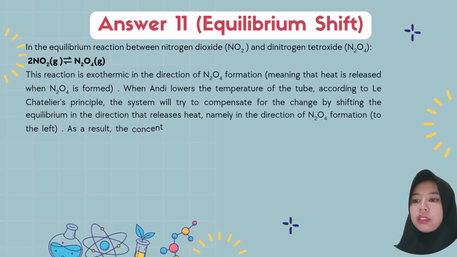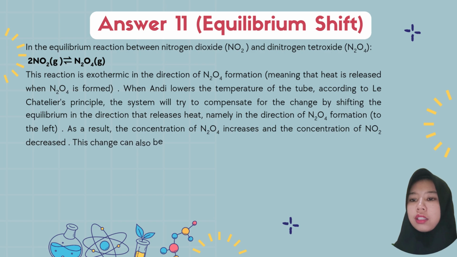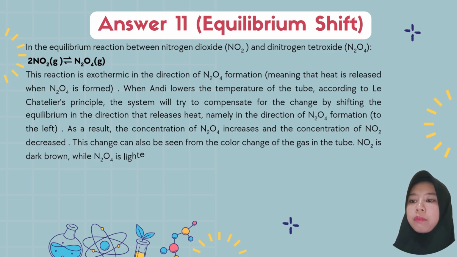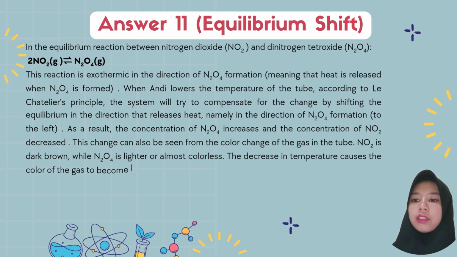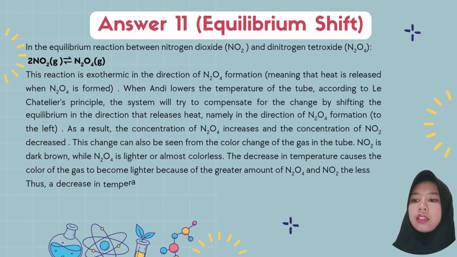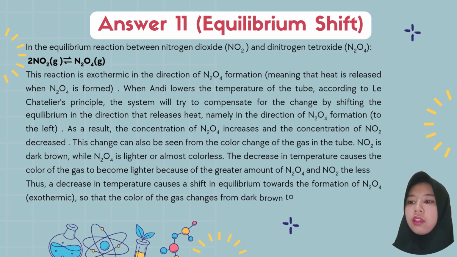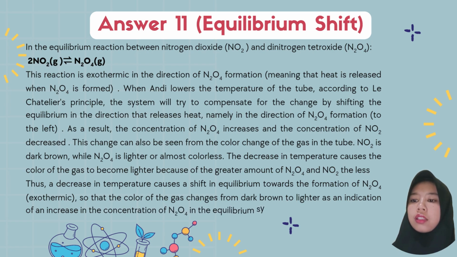When Andy lowers the temperature of the tube, according to the Le Chatelier principle, the system will try to compensate for the change by shifting the equilibrium in the direction that releases heat, namely in the direction of dinitrogen tetroxide formation. As a result, the concentration of dinitrogen tetroxide increases and the concentration of nitrogen dioxide decreases.